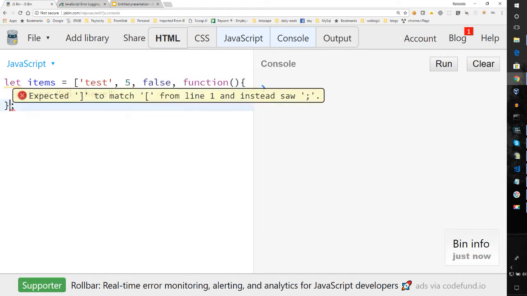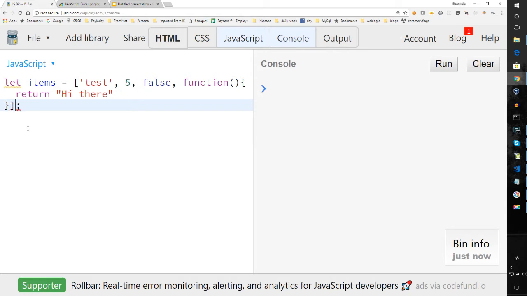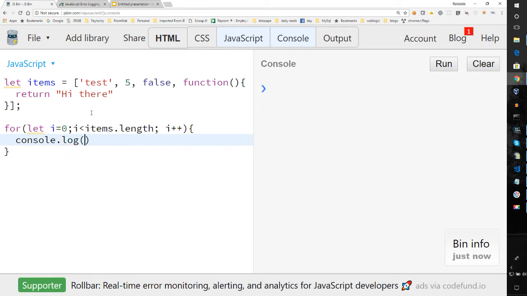And I think I'm missing a bracket. So let's add our bracket. So now I can access the items in the array. One of the first superpowers is the array can store any type, and it can even mix types. So let's display this array. See if this runs. And as you can see, we have all our types lined out.